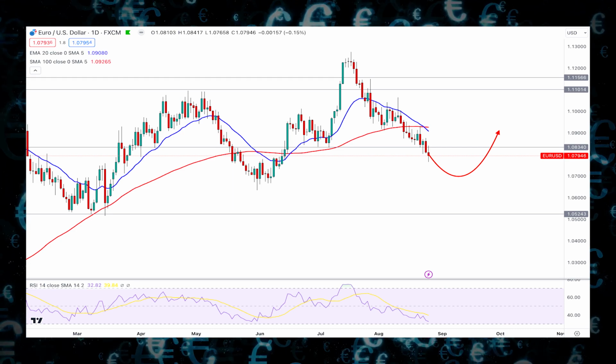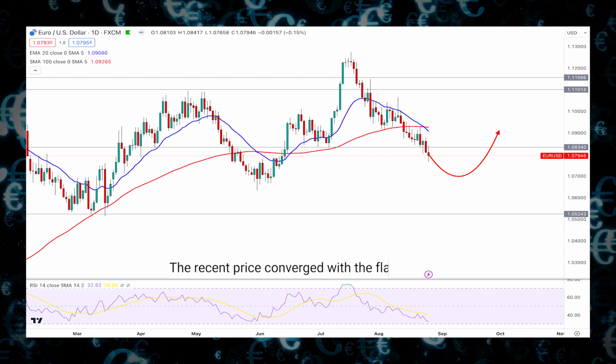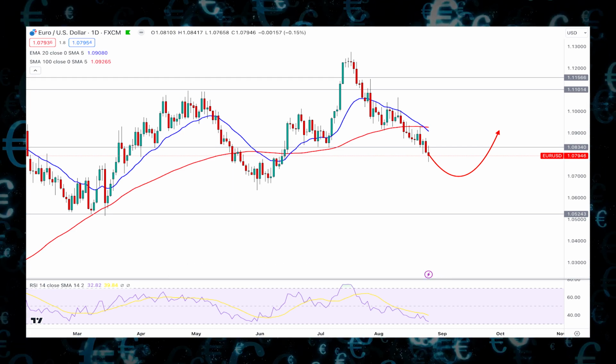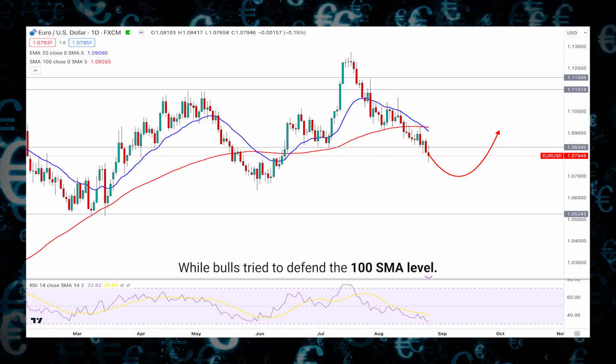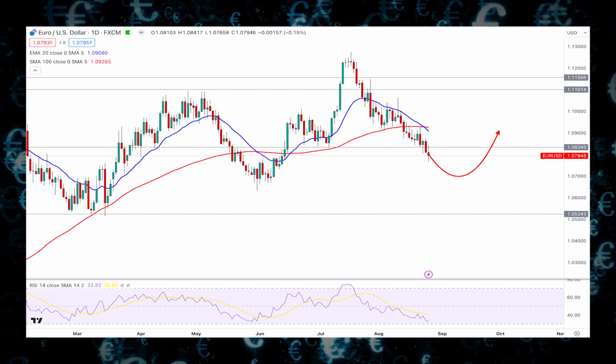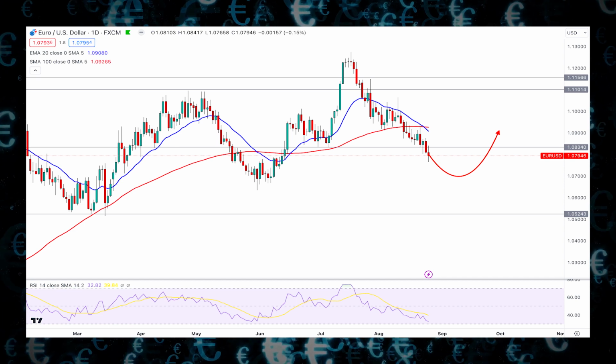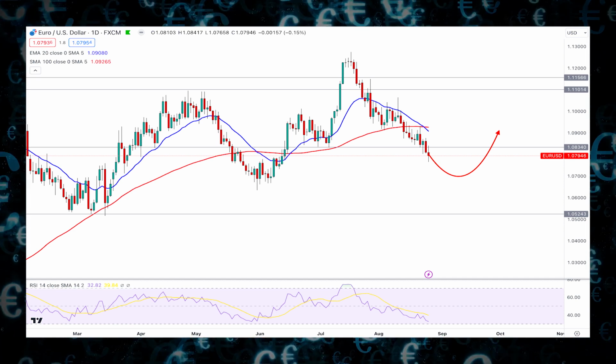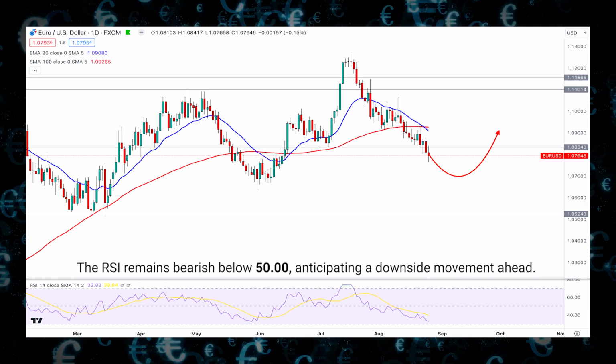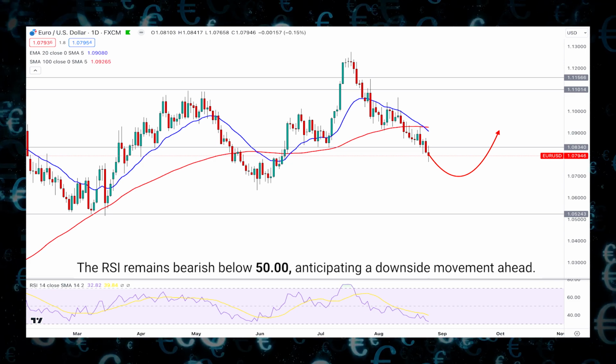level. As per the weekly price action, the recent price converged with the flat 20 SMA, while bulls tried to defend the 100 SMA level. Meanwhile, the momentum indicator shows an indecision as it remained unchanged at the 100 level. The RSI remains bearish below 50, anticipating a downside movement ahead.